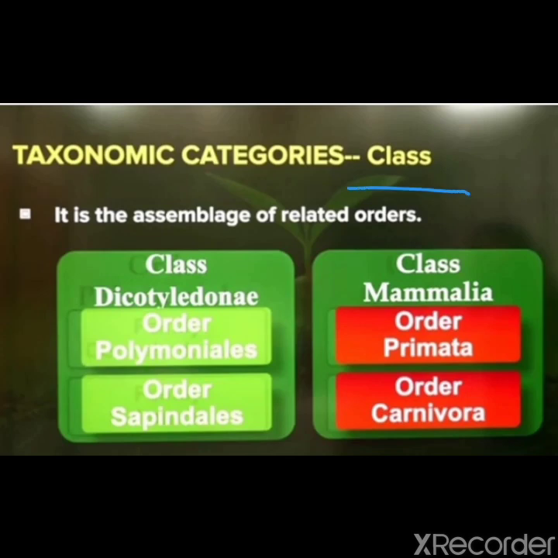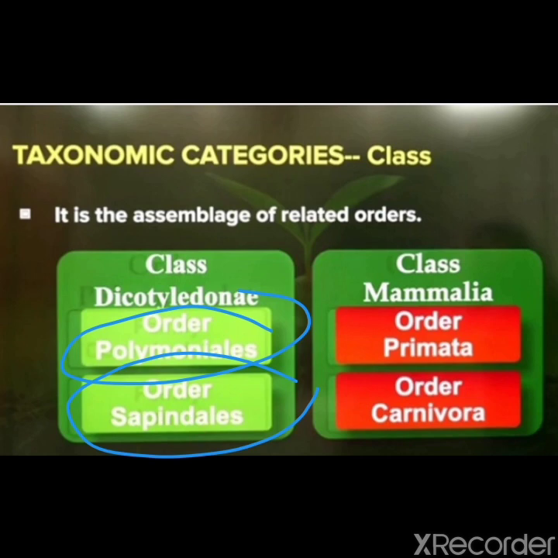Next is class. A class is made of one or more related orders. In this we can take examples. Class Dicotyledonae, which contains dicots, which are grouped into several orders. Is it clear? Here we can see order Polemoniales, orders Sapindales, Rosales, Passiflorales, Ranales.